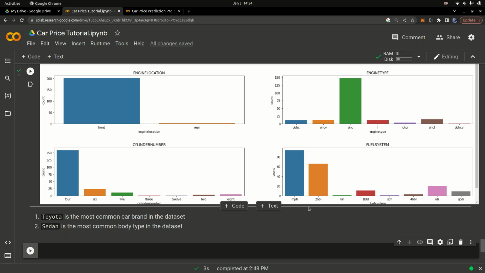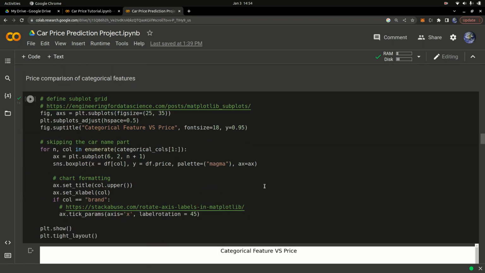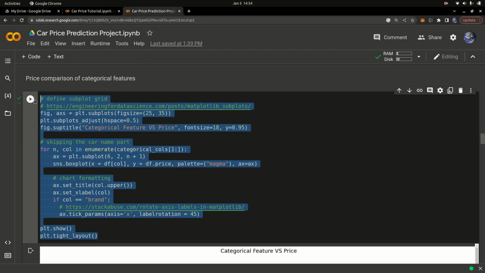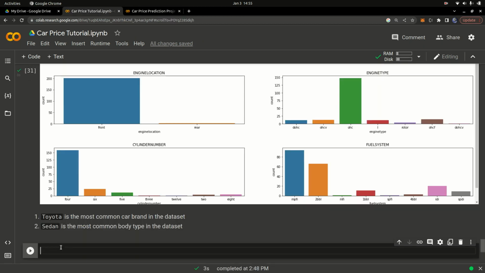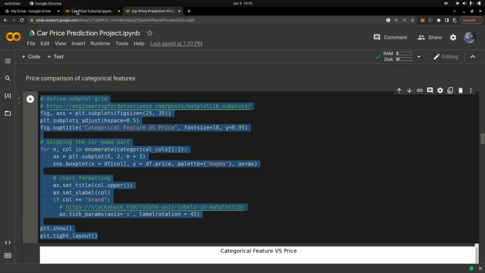Okay, so now that we have that, let's take a look at some of the categorical features versus the price. So let's go ahead and grab that graph information. I'm just going to copy it from here, and this is the graph information you're going to use to visualize it. Paste that in there. I actually hit the wrong key, so I copy it again, paste it right here, and then run the code.